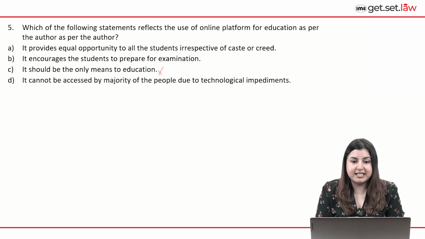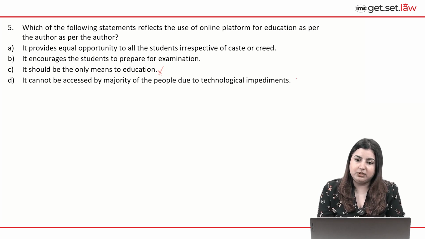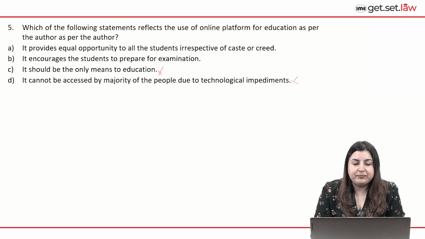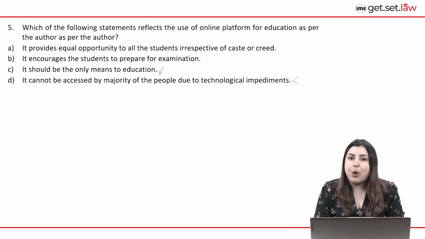D, it cannot be accessed by majority of the people. No, accessibility is something that the author does talk about. Obviously, it is emerging as a potential equalizer, right? So there is no discrimination. There are no other factors which can be a hindrance to the students' growth, right? When it comes to technology and online education platforms. So we can eliminate D also. Now, between A and B, B is a better option given the context in which it is written.